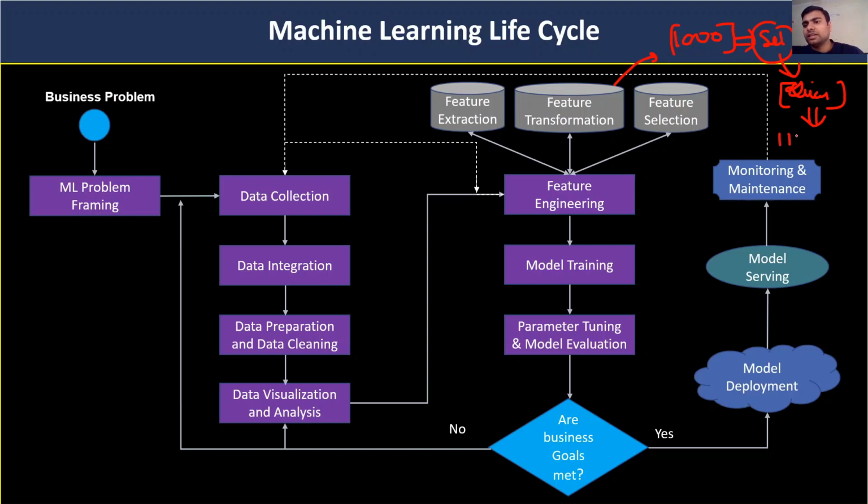It means there are 1000 columns and this is your output: should we give the loan or not, yes or no. So if those columns have a good relationship with the output, we will select only those columns, or where there is no multicollinearity among the features. We will select only 100 columns out of 1000, and we will feed those 100 columns into our machine learning model training.